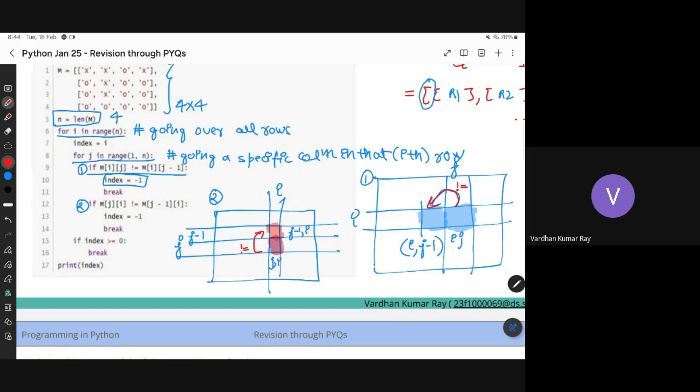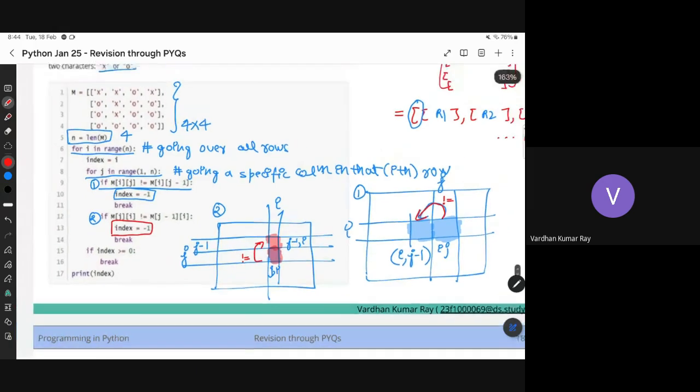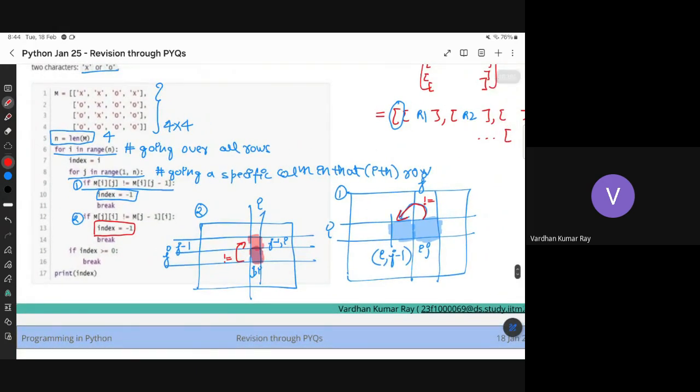Right, so whenever this kind of thing happens, I will break out of the code and I will make the index minus 1. So can you just go over the matrix now? So let's go over i is equal to 1. What will the value of the index be, minus 1 or the actual i? So initially it's i, right? And if it does not satisfy the first and second condition, it becomes minus 1. So what do you think?